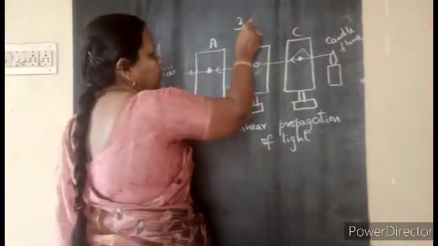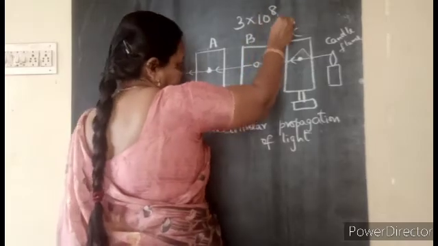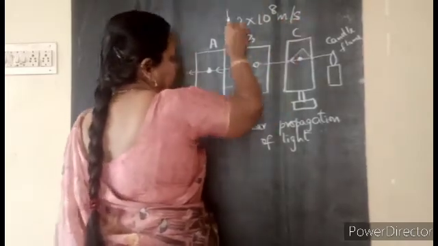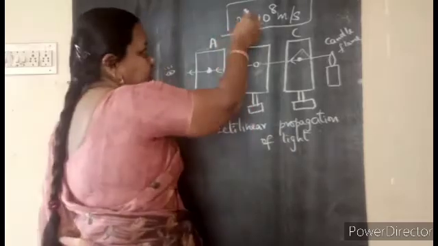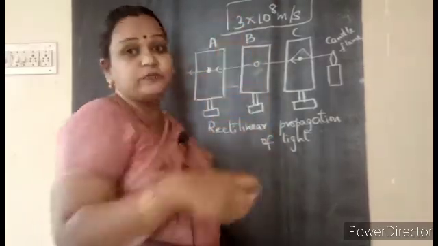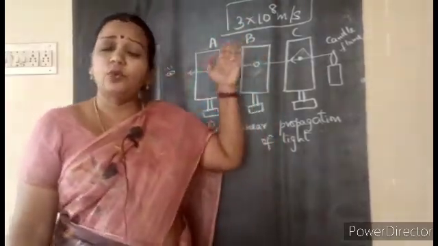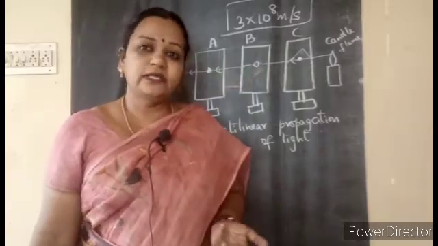The speed of light, if you know, you will be amazed or surprised to learn, children, it is 3 into 10 to the power of 8 meters per second. Per second it travels so fast. That is how we are able to get the sun's rays.